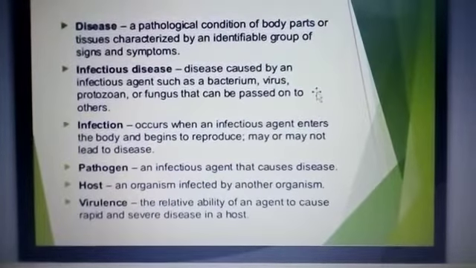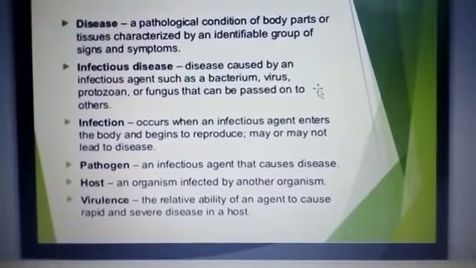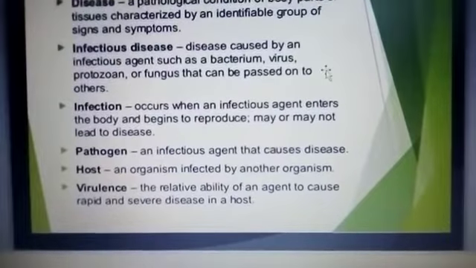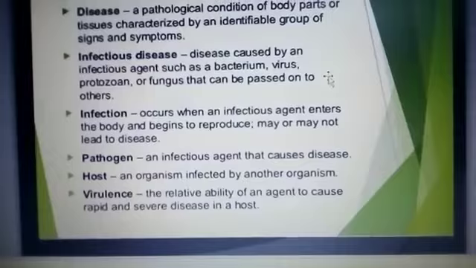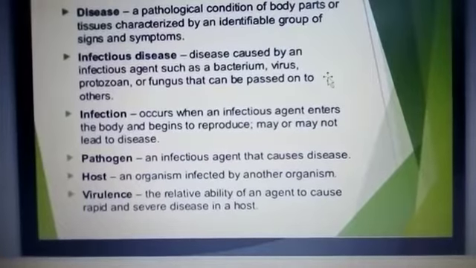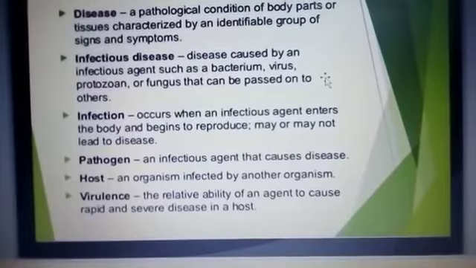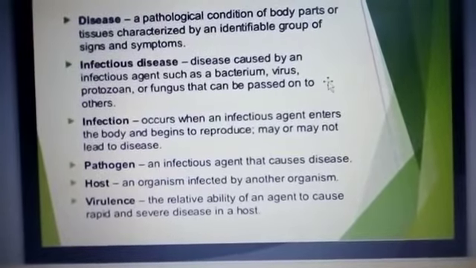It is the condition that occurs when an infectious agent enters the body and begins to reproduce, which may or may not lead to the diseased condition. Then pathogen, which we already discussed. Pathogens are microorganisms which cause diseases in the body. Then host, which is an organism infected by another organism. That means when a pathogen enters an organism's body, it can be termed a host body.